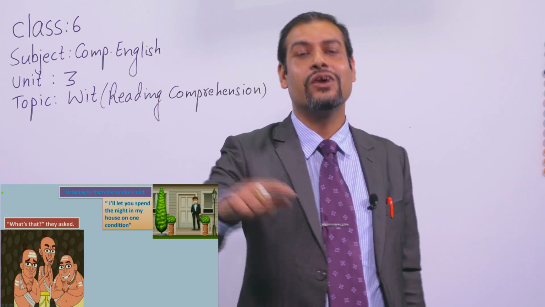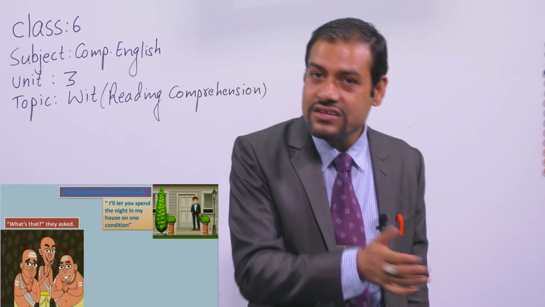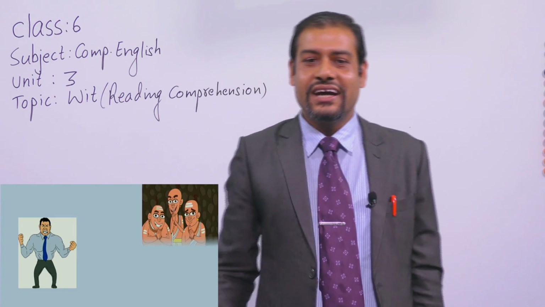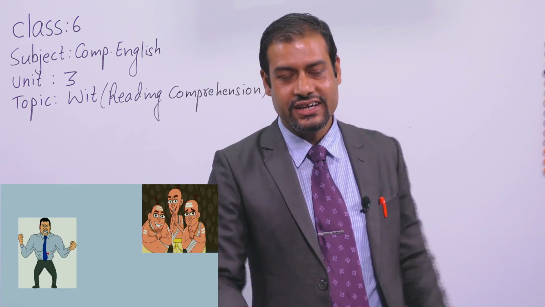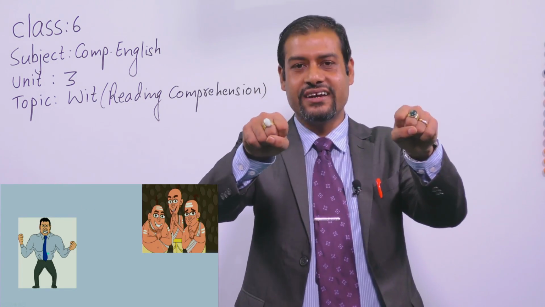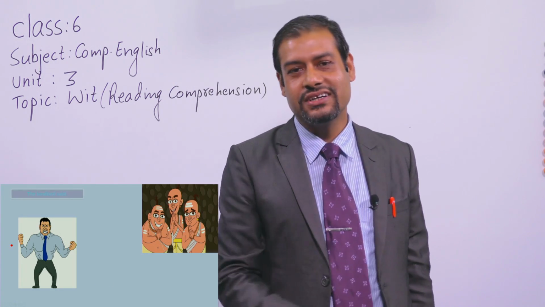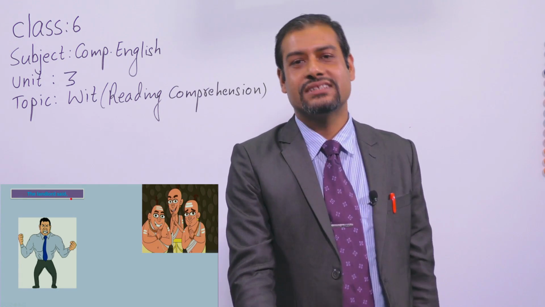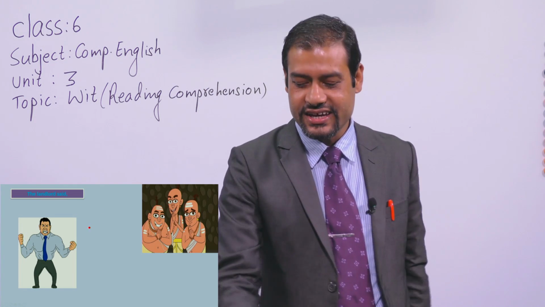Now, can you guess what could be the condition given by the landlord here? Please guess now. Dear students, look at the landlord here, okay? He had a feast there, and the three Brahmins were also there. So the condition the landlord gave now, what was it? Have you guessed? Now check your guess, okay?